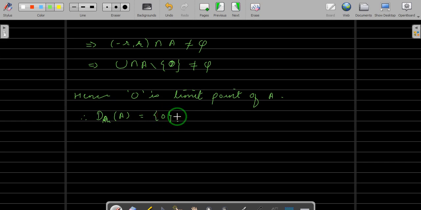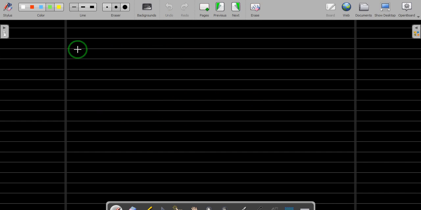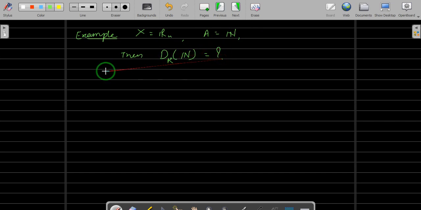Okay, so from the last 3-4 examples you might have understood how to find the derived set of a set. Okay, let me ask a simple question based on the same working. You can check what will be the derived set. Let us take X to be R with usual topology, and let us take your set A to be the set of all the natural numbers. Then what is the derived set of the natural numbers in R? We can find this.